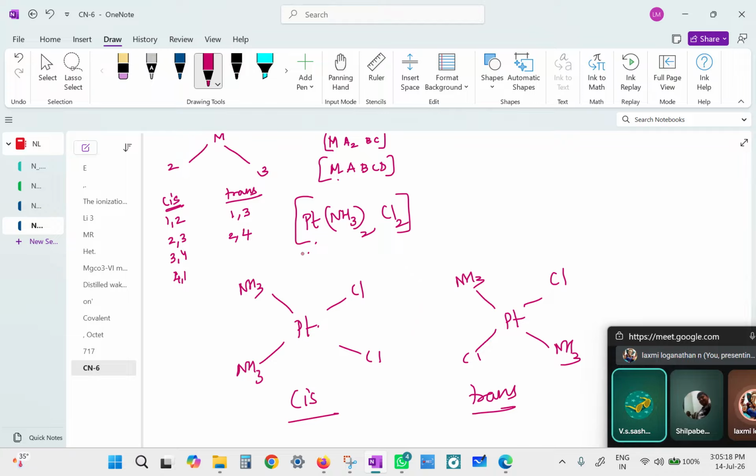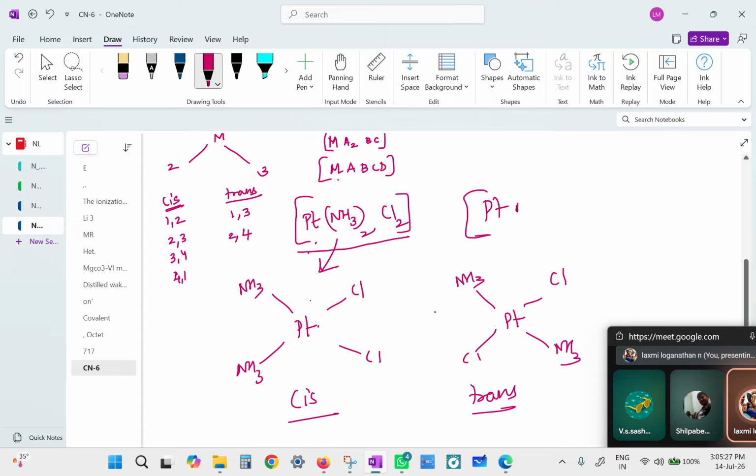And what is isomerism? Compounds having same molecular formula but different structure. So this compound's formula is this. This compound's formula is also same. But they both are totally different. They both have totally different structure and possibly they will have different colors also. If they have any colors, their colors need not match. They are two independently existing compounds having something common among them. They have same chemical formula, but they have got different structures.